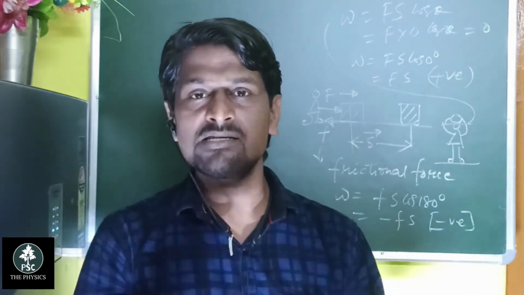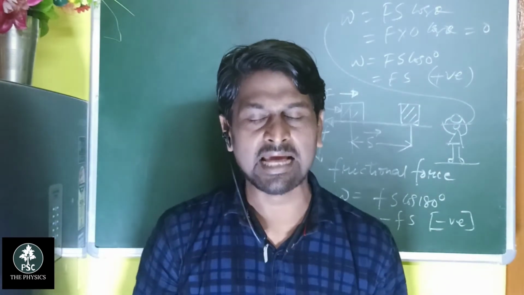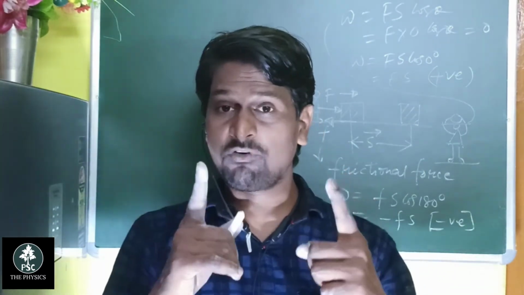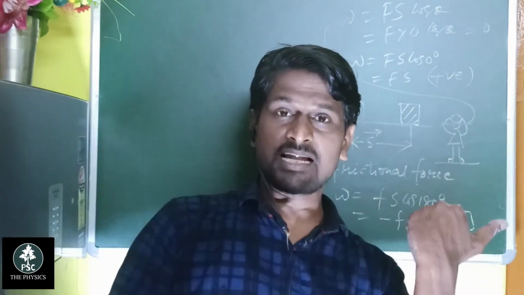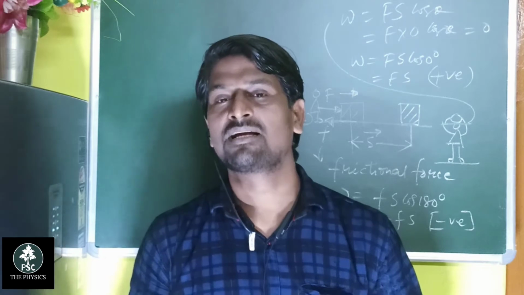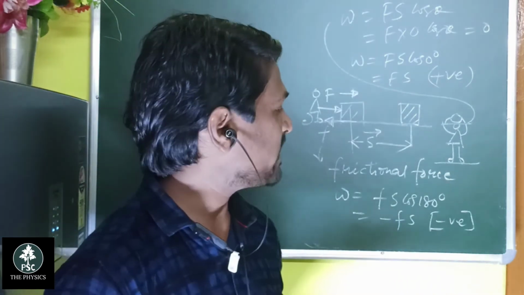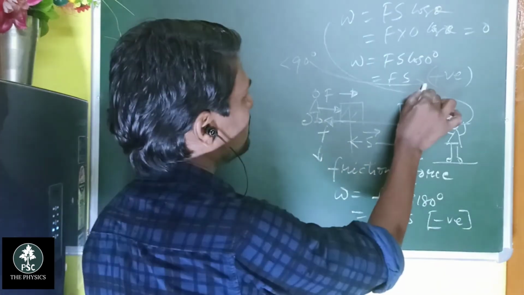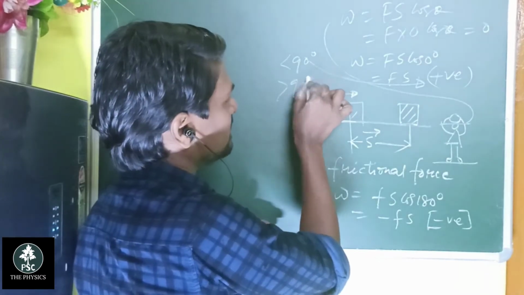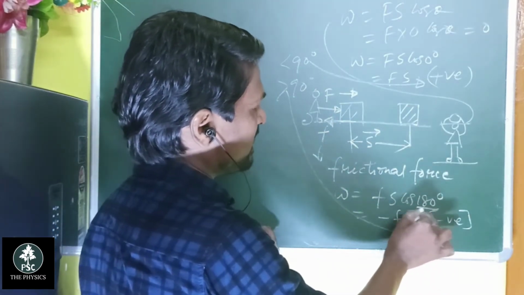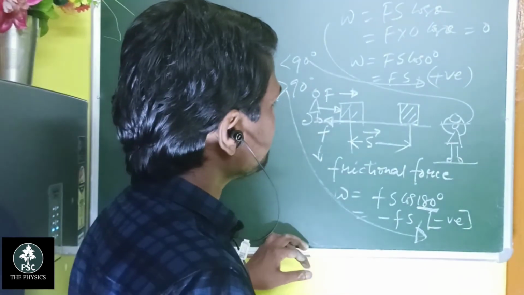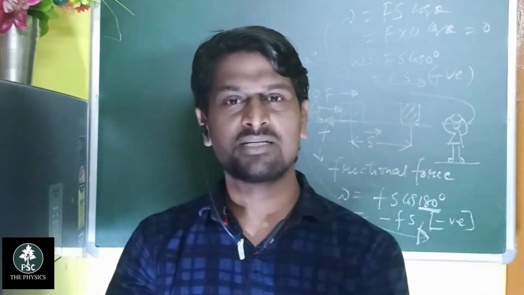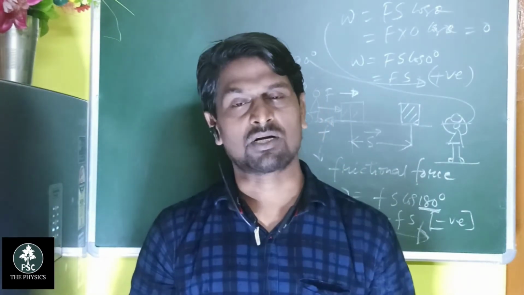When the angle is 90 degrees, then the work done is 0. And when the angle is less than 90 degrees, then the work done is positive. And when the angle is greater than 90 degrees, that is obtuse, then the work done is negative. Here this is 180, so 180 is greater than 90. So these are all the cases of work done when the work is positive, when the work is negative, and when the work is zero.